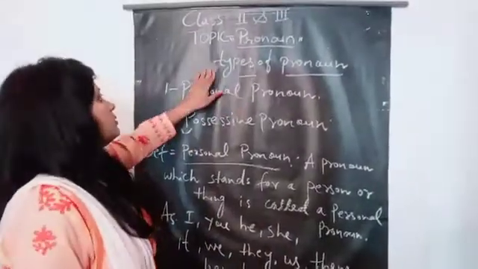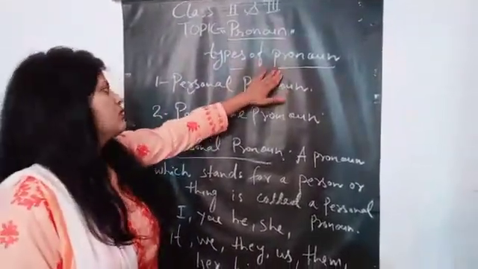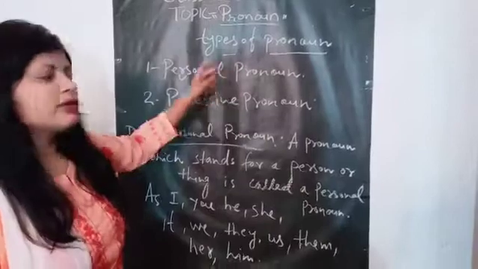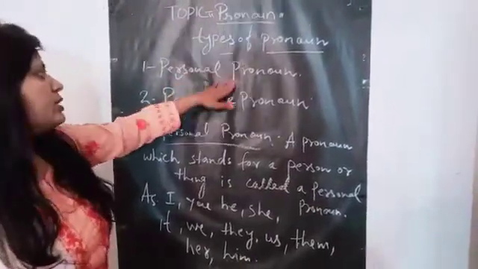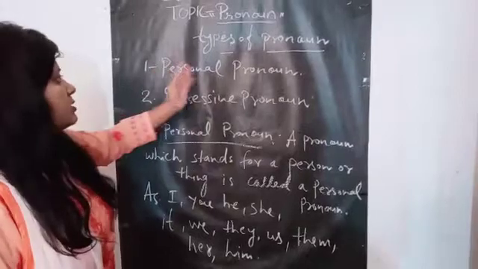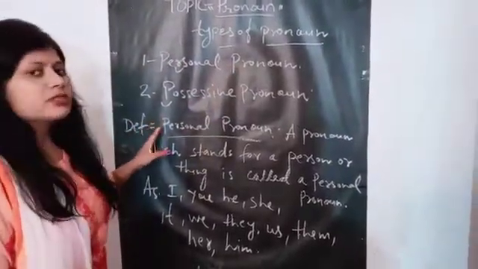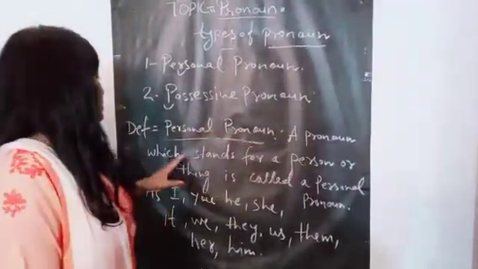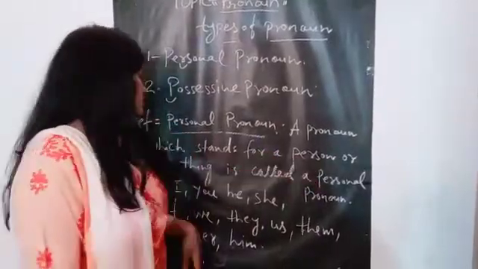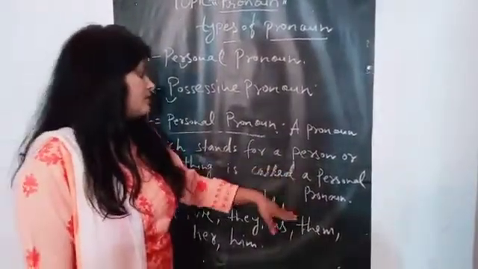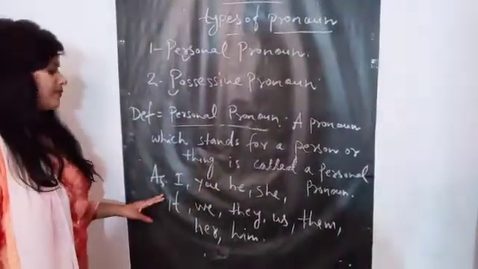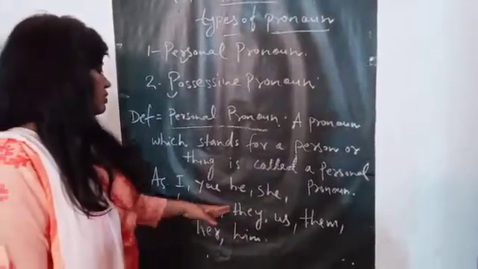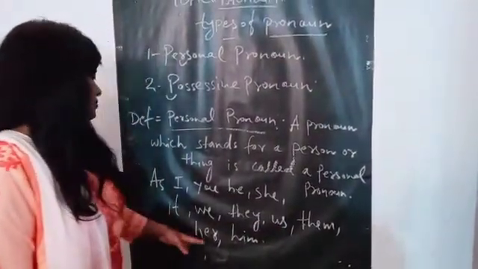Now see the types of pronoun. Personal pronoun, possessive pronoun. So what is personal pronoun? First of all, see the definition of personal pronoun. A pronoun which stands for a person or thing is called personal pronoun. Here are examples: I, you, he, she, it, we, they, us, them, her, him.